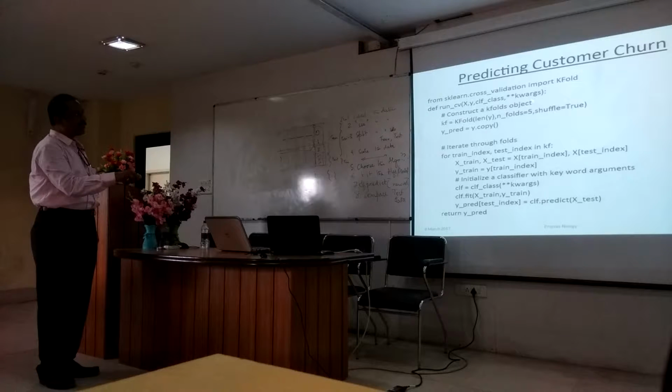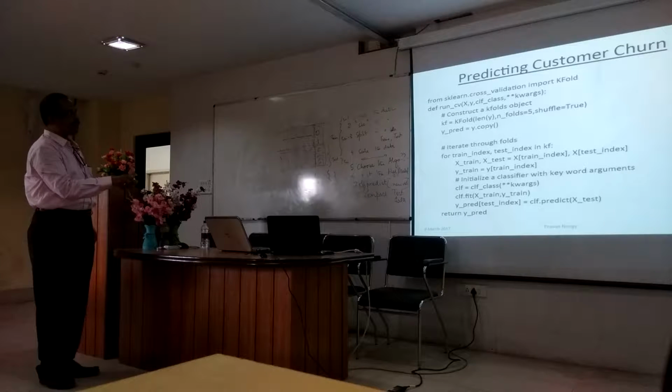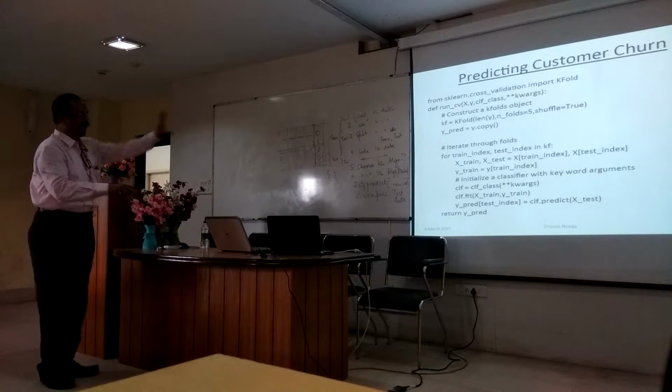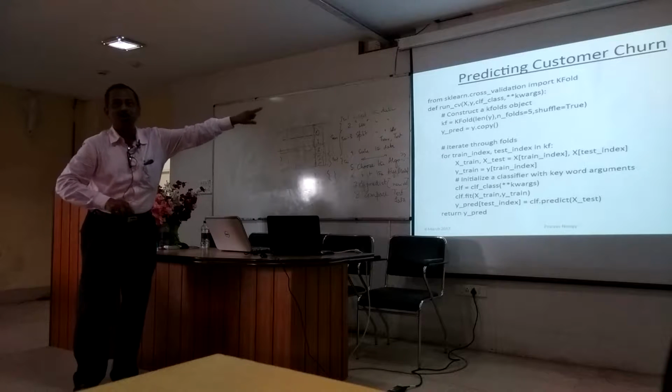First of all, construct a k-fold with n folds equal to 5 and then copy the prediction, iterate through the folds. So for train index in kf, x train, initialize CLF and fit, and then return y. I will explain this when you go to the next slide.